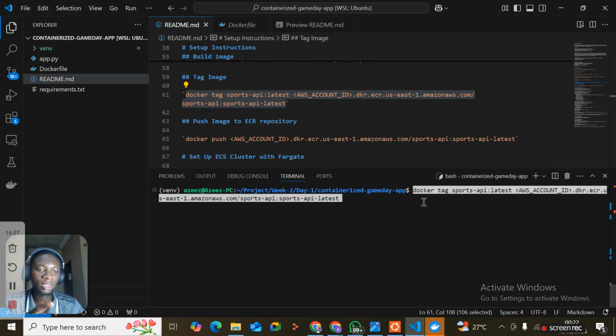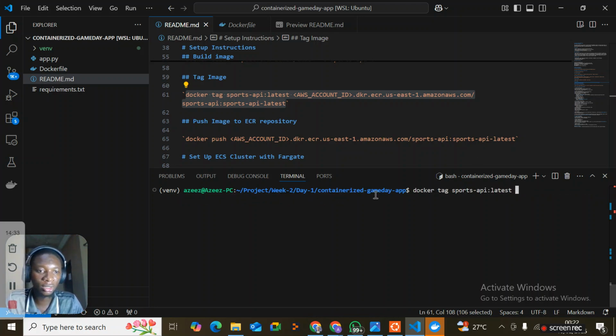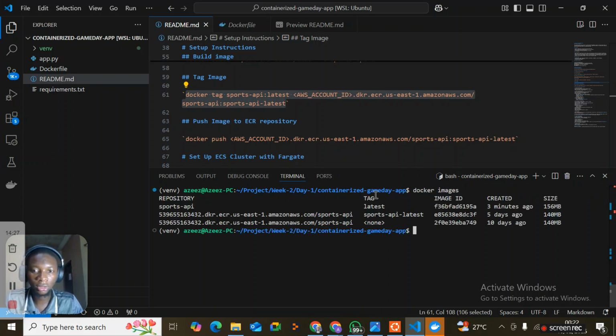So one of the reasons that we tag is so that we can track the different versions, the different build versions of an image, and also, most importantly, to prepare the image for ECR push. Because when we build this application now, we're having a name like sports API. Let's check the Docker images. So we have sports API, 3 minutes ago. These are the repository name, then tags latest.